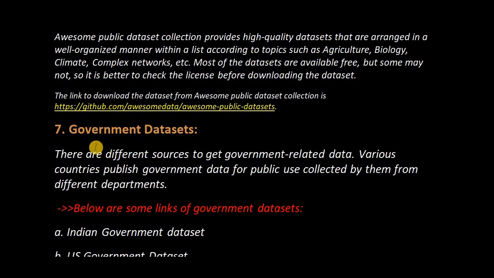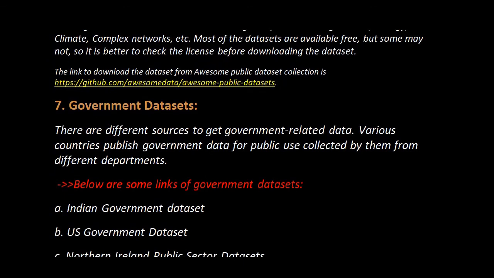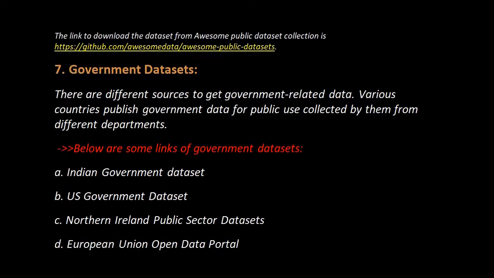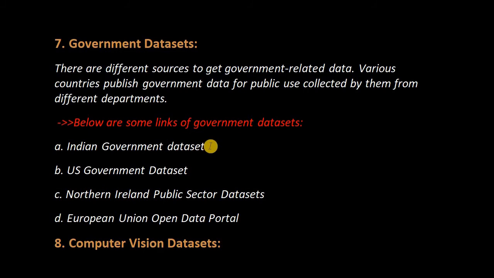Now next, the seventh, is government dataset. There are different types of sources to get government related data. Various countries publish government data for public use, collected by them for different departments. You can select any of the departments which you require to solve the problem. Below are some kinds of government data sets: Indian government data set, US government data set, Northern Ireland public sector data set, European Union open data portal, right?